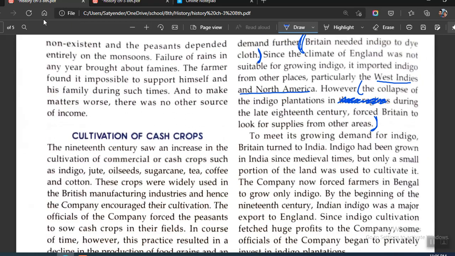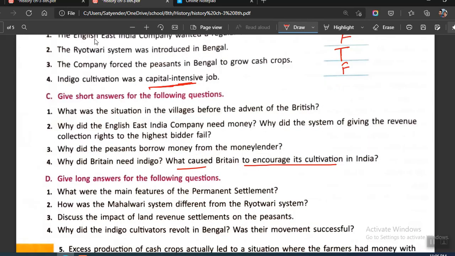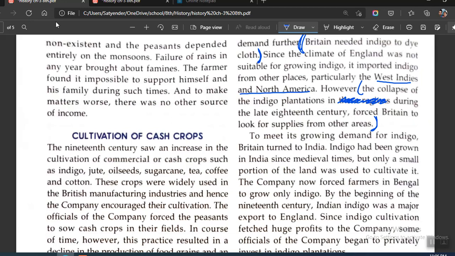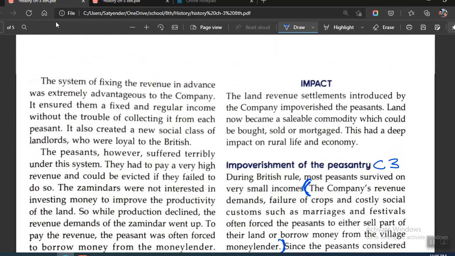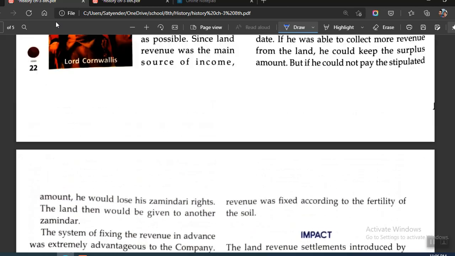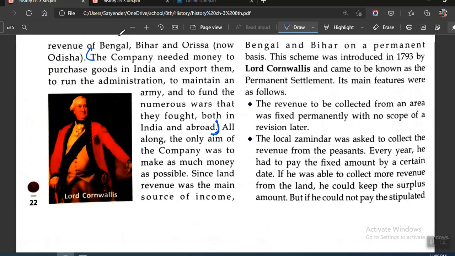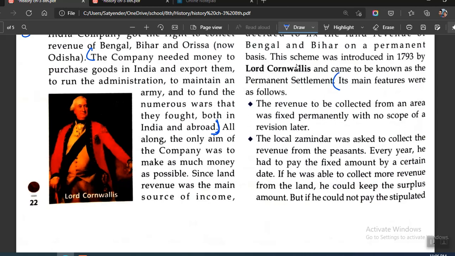Okay, moving on to the next section, we have D section, where question number 1 says, what were the main features of permanent settlement? So this is a direct question. We move to the part which is related to permanent settlement. Okay, so here it is. Cornwallis, its main features are as follows. You'll be starting from here. This is your D1. The revenue to be collected from an area was fixed permanently. You'll be writing this point.